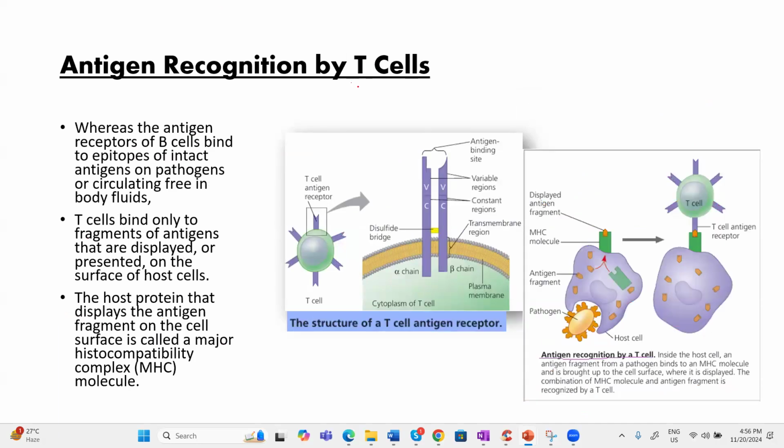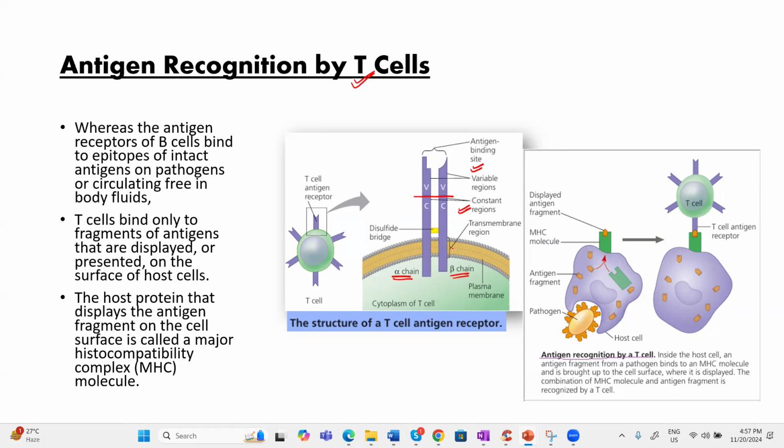Now, the T cell receptor, if you see, has only two chains, alpha and beta. Just like the B cell receptor, it also has a constant region and a variable region. Now, an important difference, please focus, in the activation of B cell and T cell.